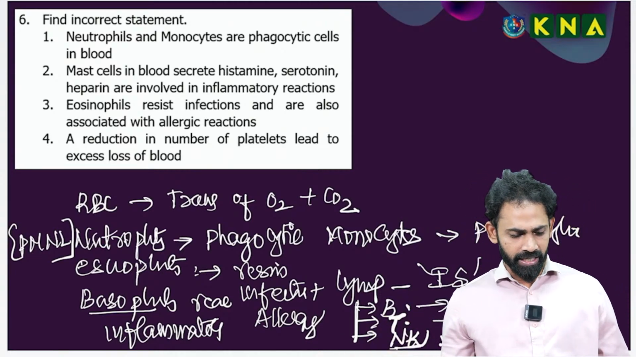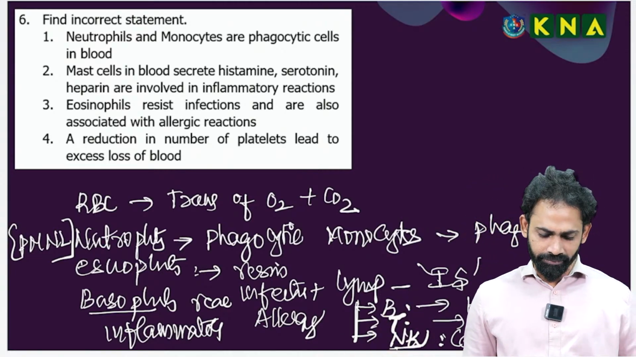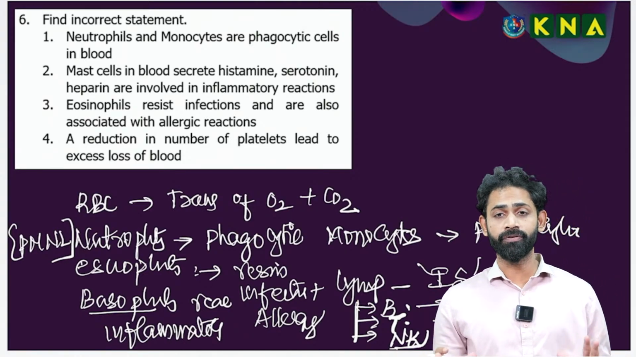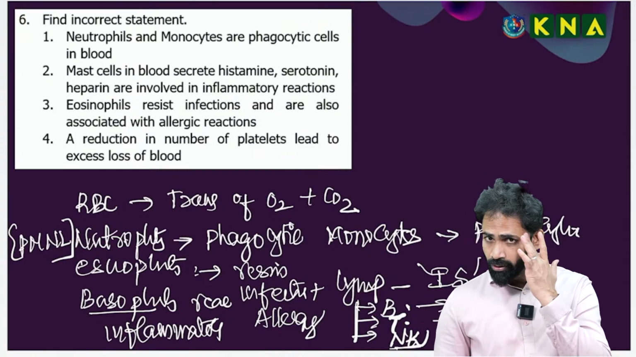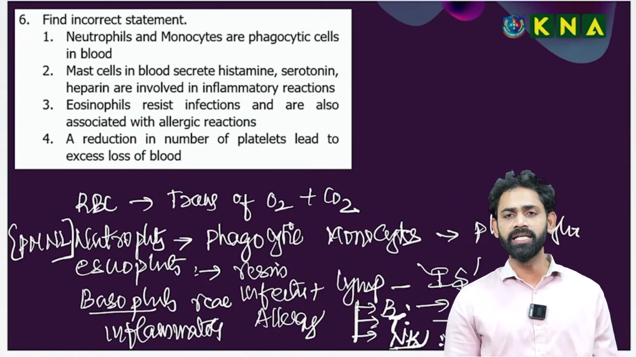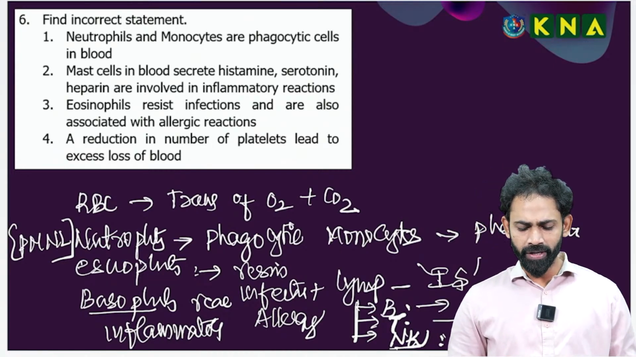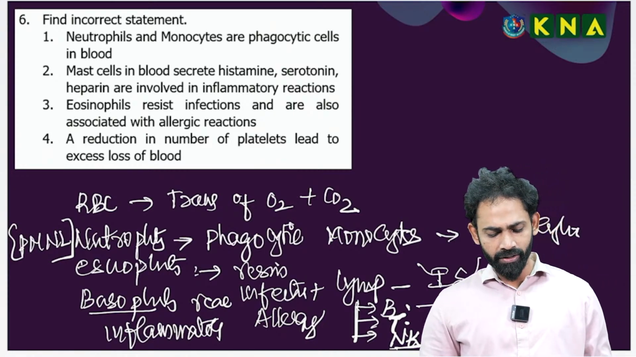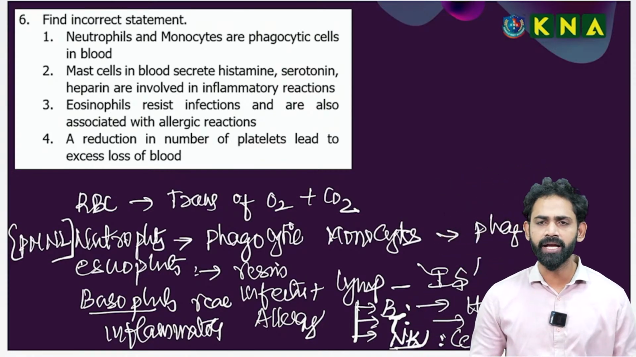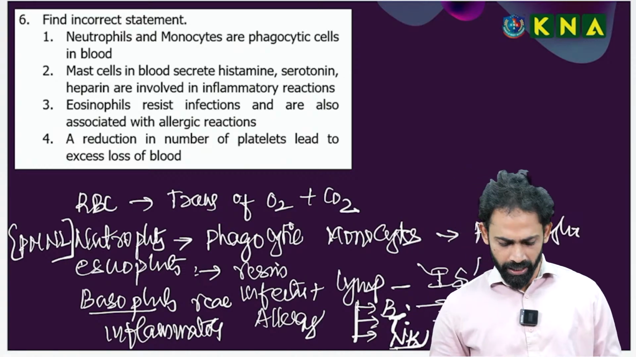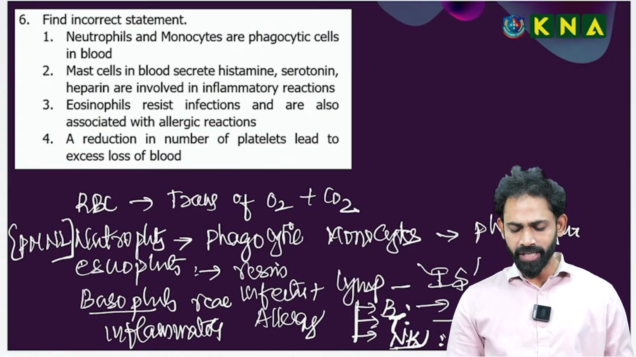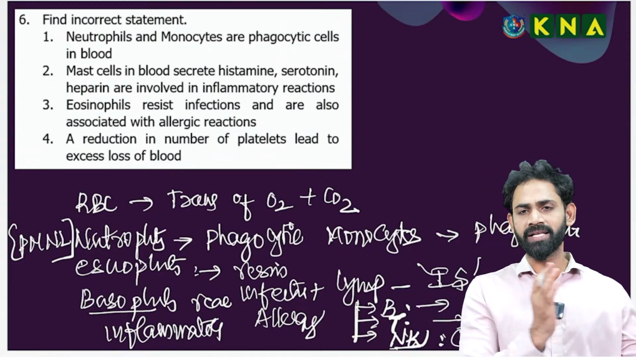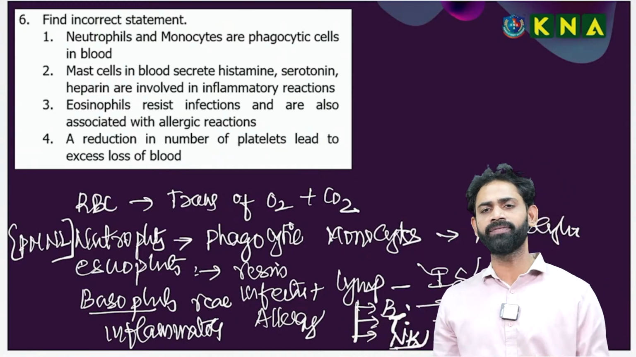Nice one. Here it is the RBC function. Among these, the overall information is very important. Okay? When you go to the exam hall, this gives confidence. Neutrophils are phagocytic, eosinophils resist infection and are associated with allergy, basophils secrete histamine and serotonin in inflammatory and allergic reactions, monocytes are phagocytic, lymphocytes work in the immune system. That's very good. So percentages you came to know, followed by the functions.